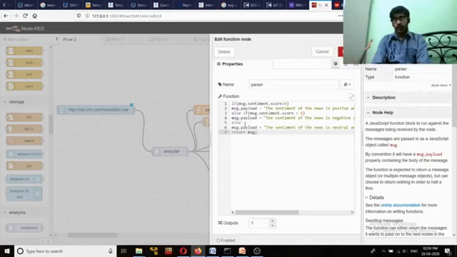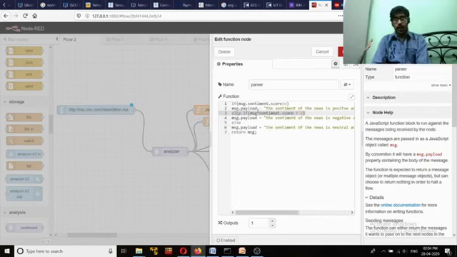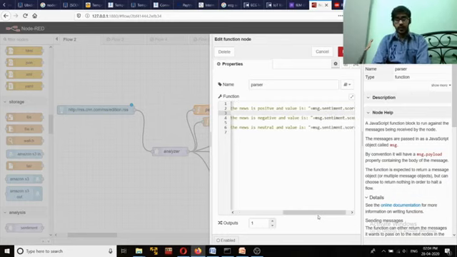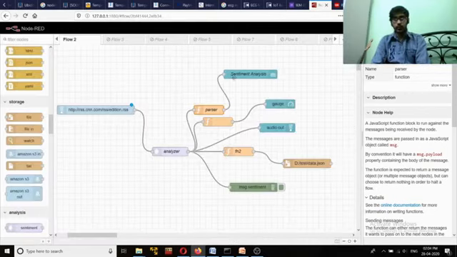Again we write else if, and if it is a negative value, then we mention the sentiment is negative and the corresponding score. Otherwise we write that it is neutral and the score is there, if it is 0. Finally it will return towards the text node, which will display the particular result.